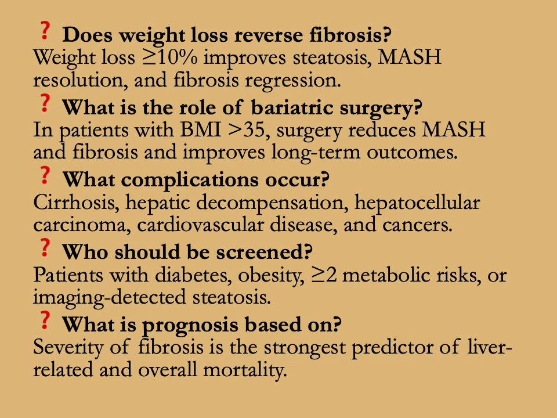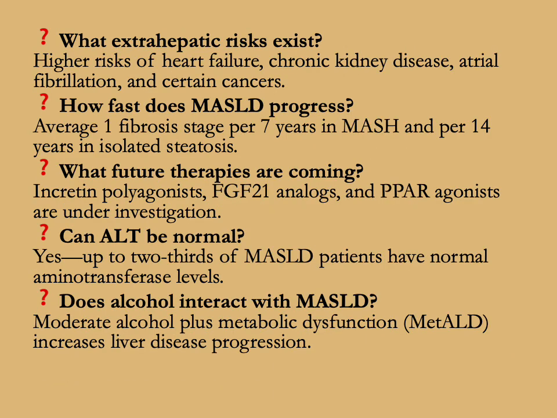What is prognosis based upon? The severity of fibrosis is the strongest predictor of liver-related and overall mortality. What extrahepatic risks exist? High risk of heart failure, chronic kidney disease, atrial fibrillation, and certain cancers. How fast does MASLD progress? Average 1 fibrosis stage per 7 years in MASH and per 14 years in isolated steatosis.